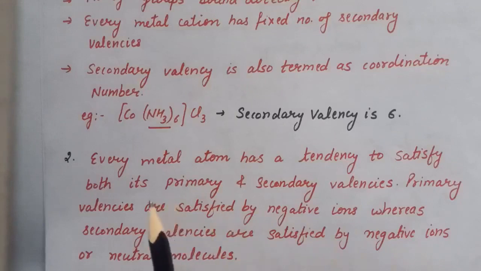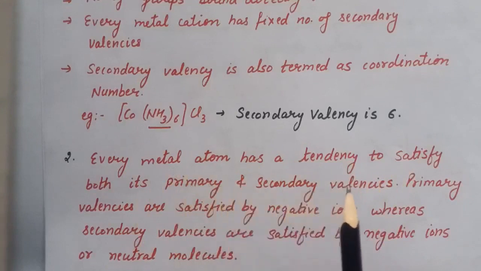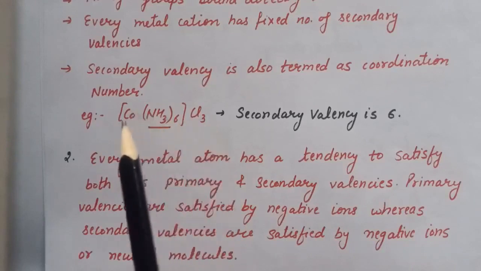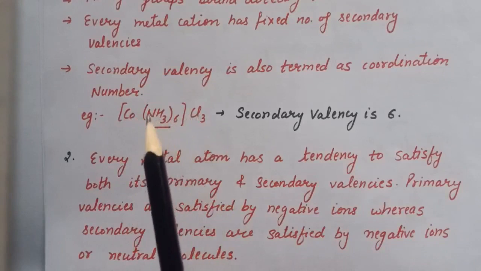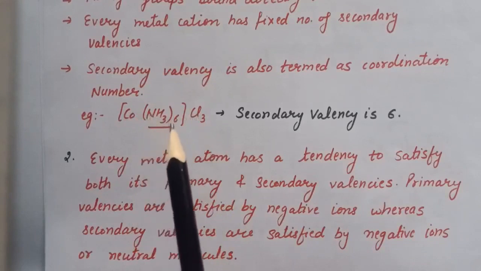Second postulate of Werner's theory is every metal has a tendency to satisfy both its primary valency and secondary valency. Primary valencies are satisfied by negative ions, whereas secondary valencies are satisfied by negative ions or neutral molecules. Just as in this example, primary valency is satisfied by chloride ions and secondary valency is satisfied by neutral ammonia molecules.